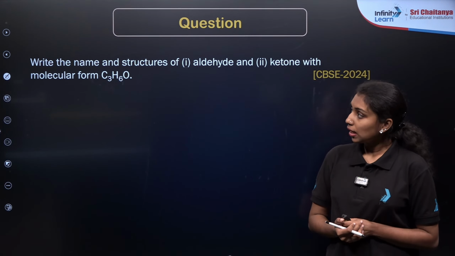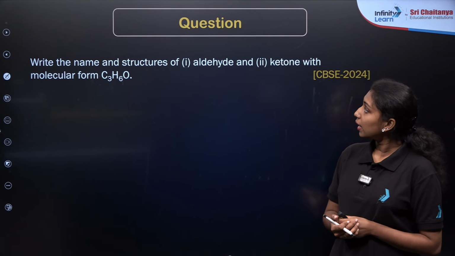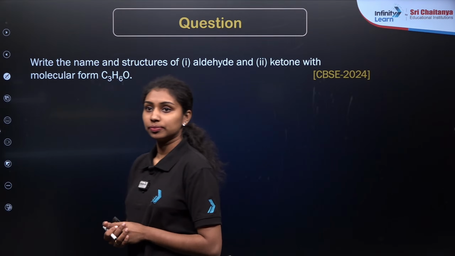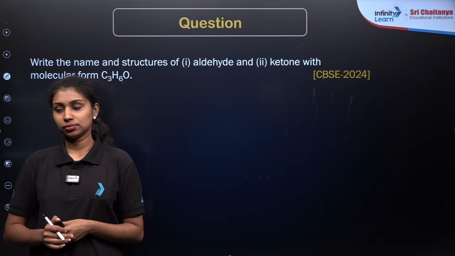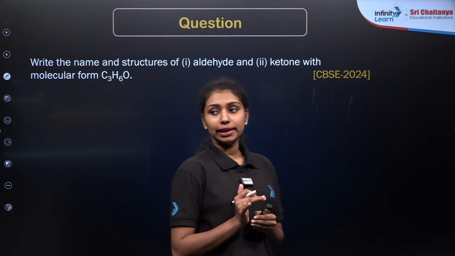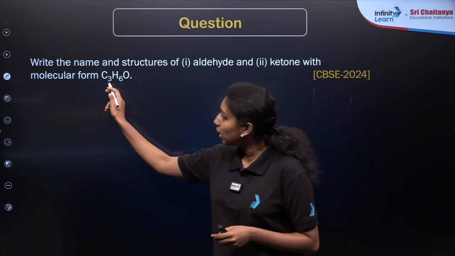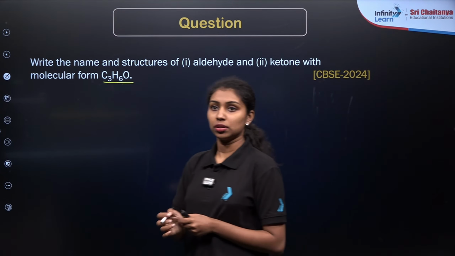So here is the next question. Write the name and structures of an aldehyde and a ketone with molecular formula C3H6O. Read the question carefully. We need to identify the name and structure of the aldehyde and ketone with the same molecular formula C3H6O.